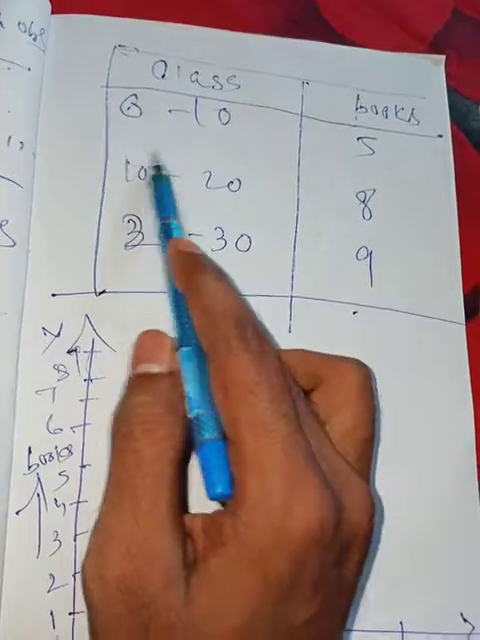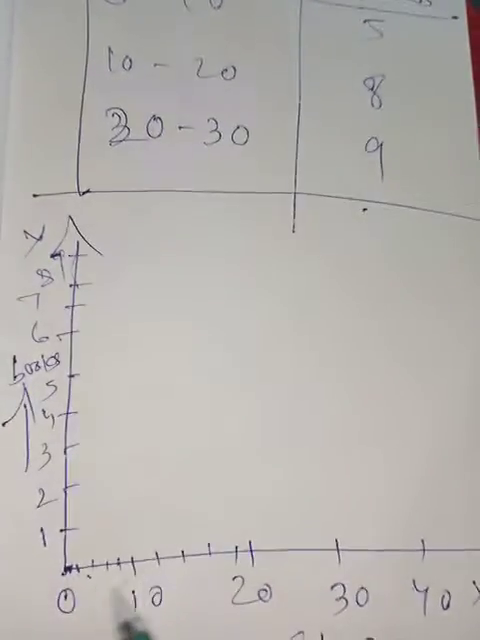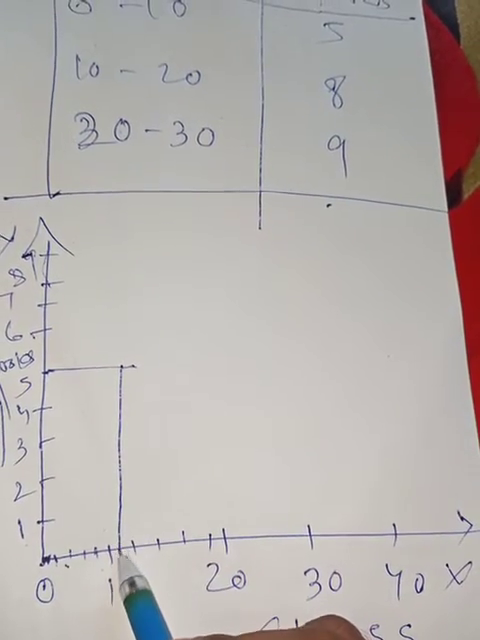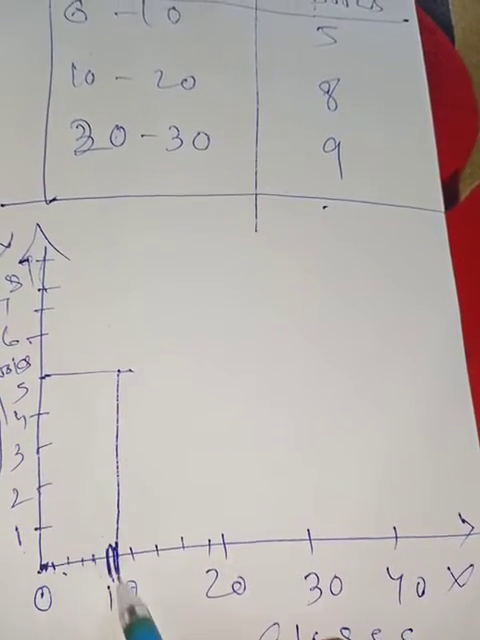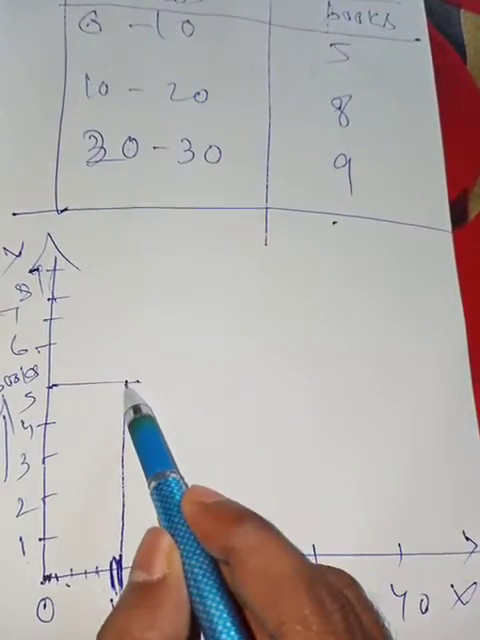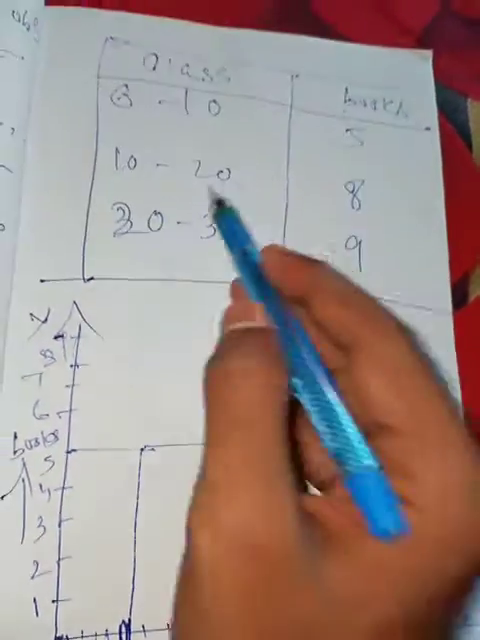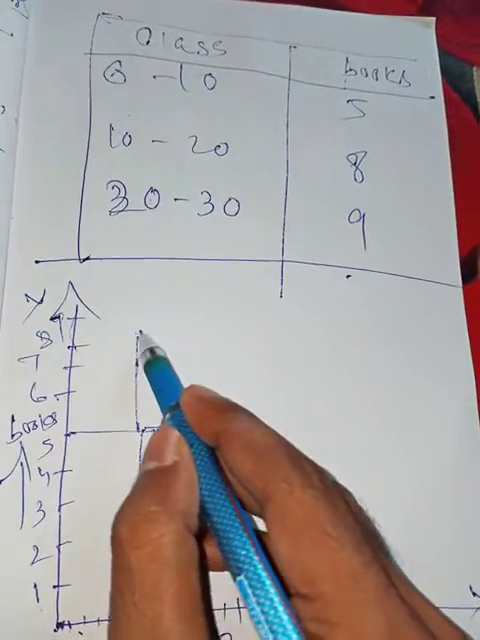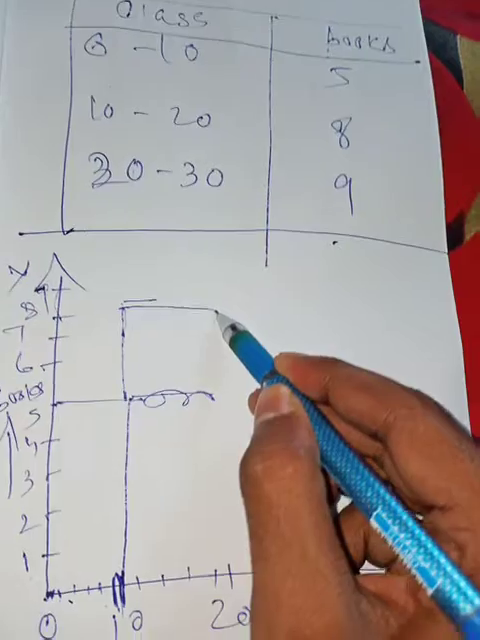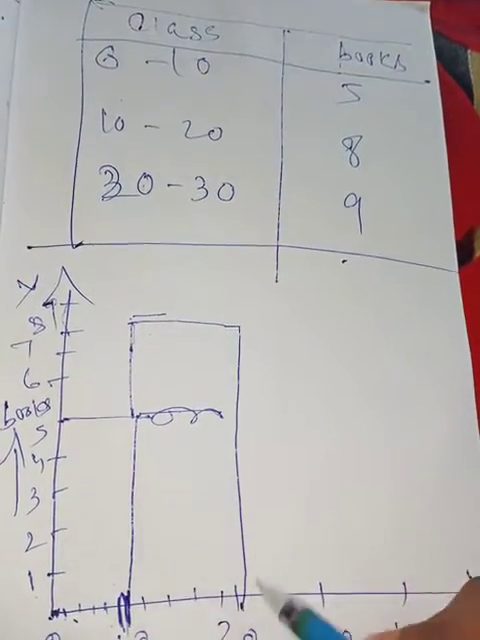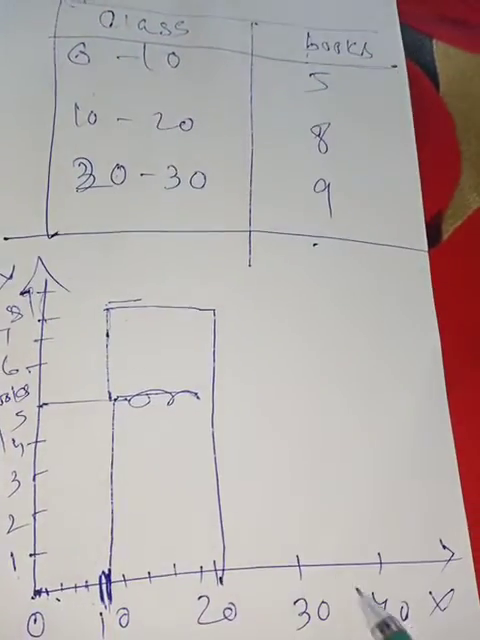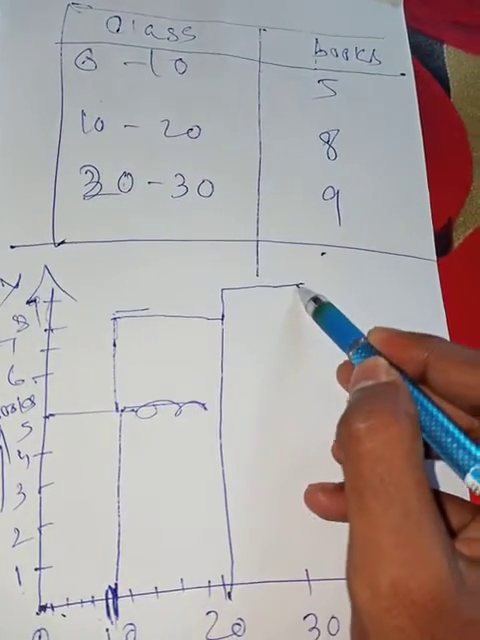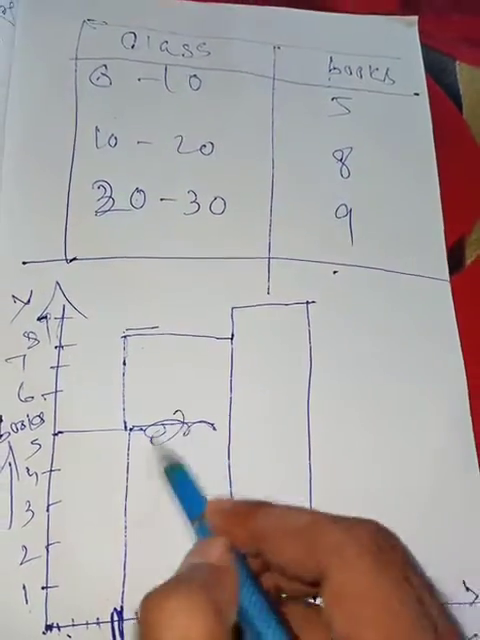So now draw a histogram. How to draw that? 0 to 10 is 5. So first that becomes the first bar. Next, 10 to 20 is 8. Then 20 to 30 is 9. And these are known as a histogram.